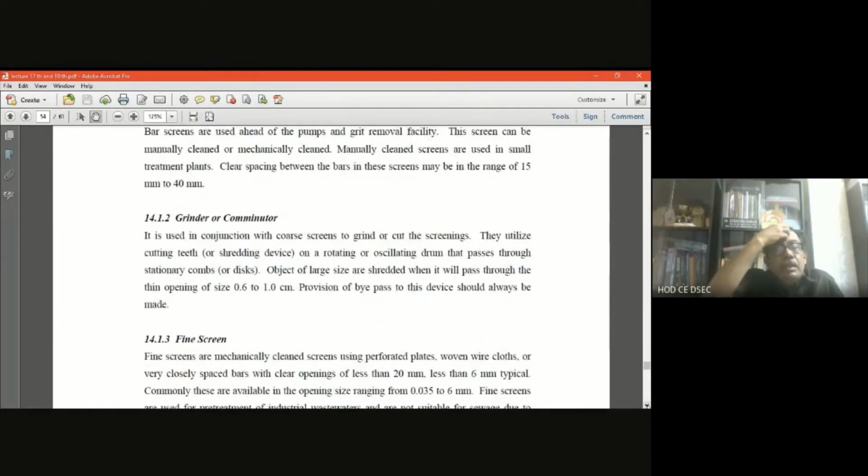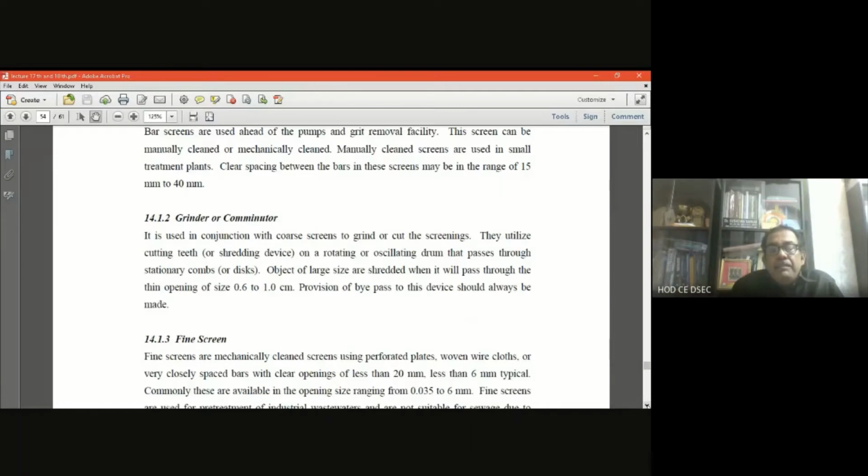So, before going on to the fine screen, I will use the term grinder, that is the comminutor, which is used in connection with the screen, utilizing cutting teeth on a rotating or oscillating drum that passes to the secondary combs or disc. What is the object? The object is cutting the large size solids, or shredding them. Shredding means cutting when it passes through the thin opening of 0.6 to 1 centimeter.